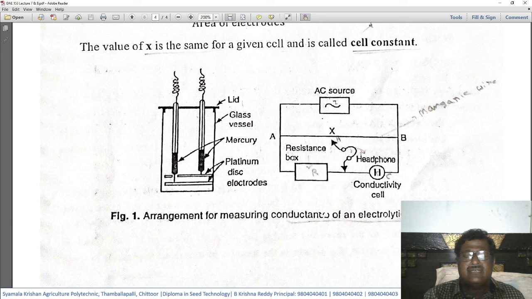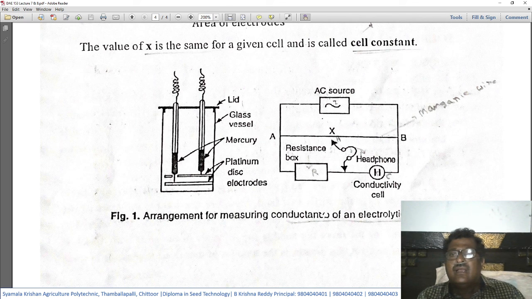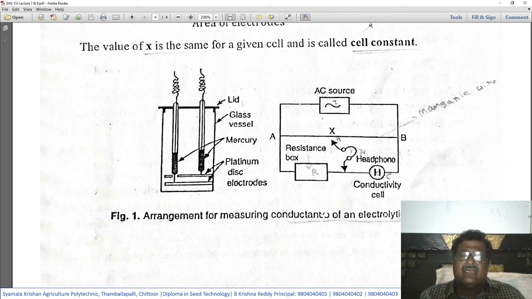This is a resistance box where resistance of the conductor can be measured. This is the conductivity cell which we have already explained. Then this is a manganic wire stretched on a scale which is marked with scale markings in millimeters, and this is the alternating current.